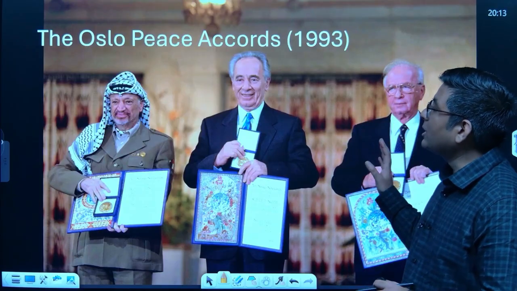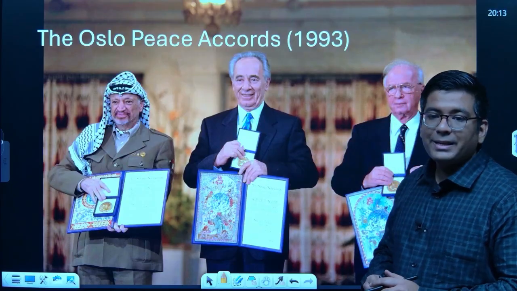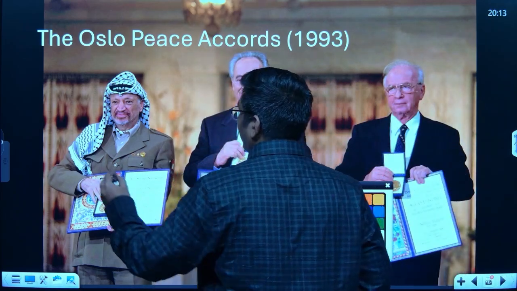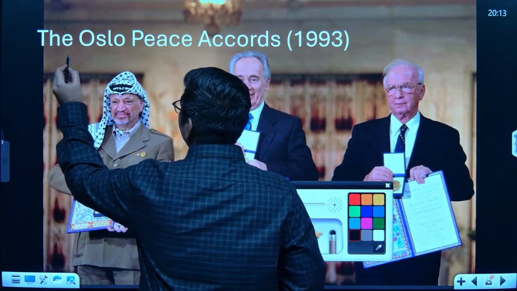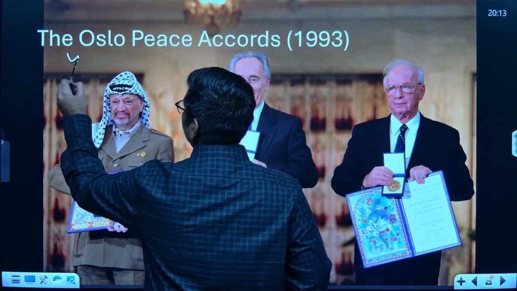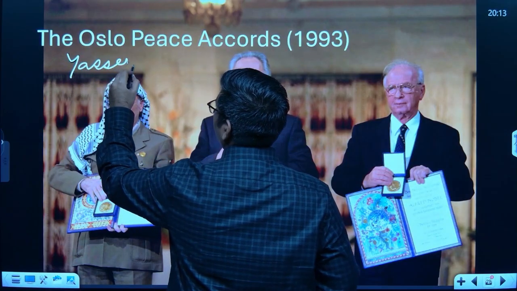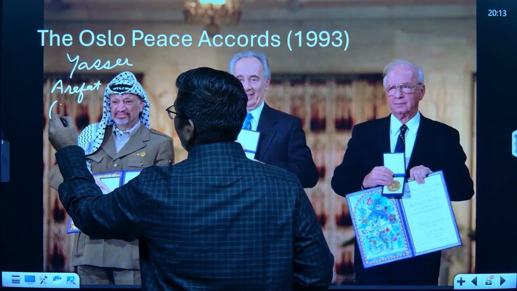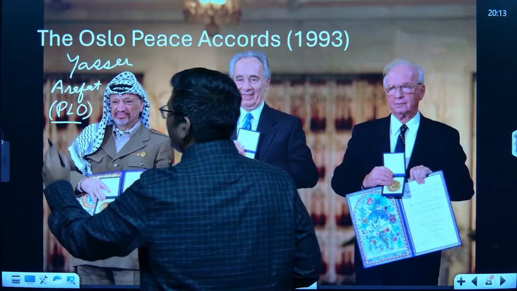Okay, so subsequently the representative from the Palestinian side was Yasser Arafat. Okay, he is from the Palestinian Liberation Organization, PLO.